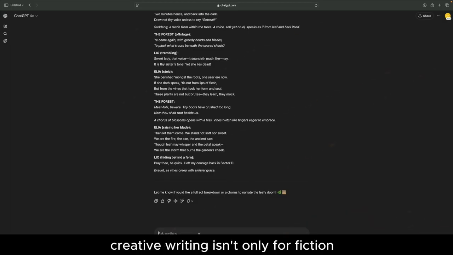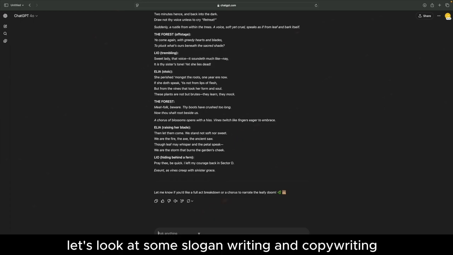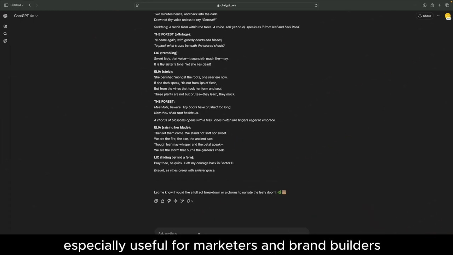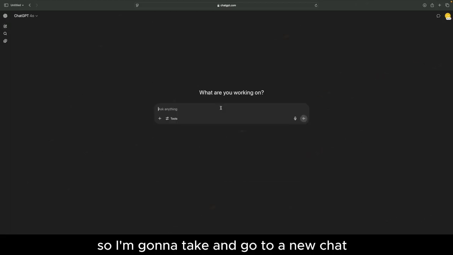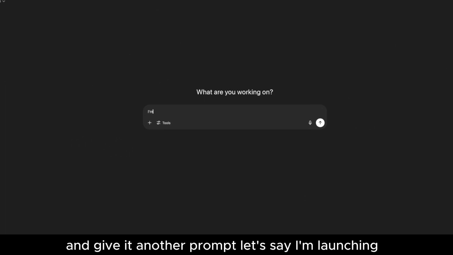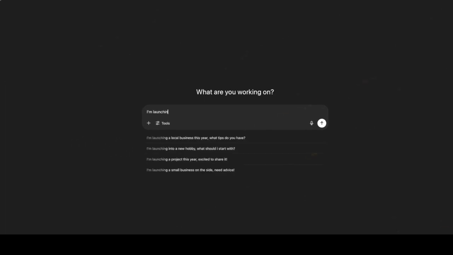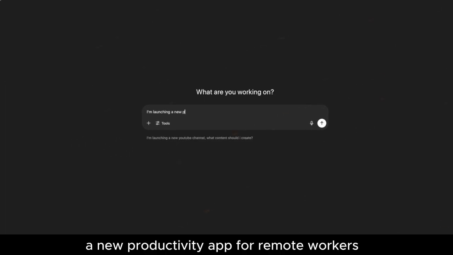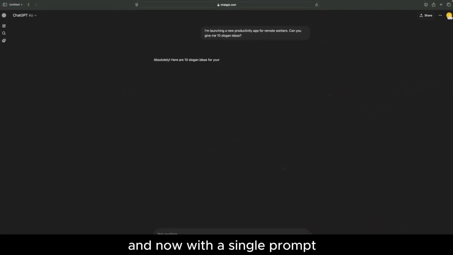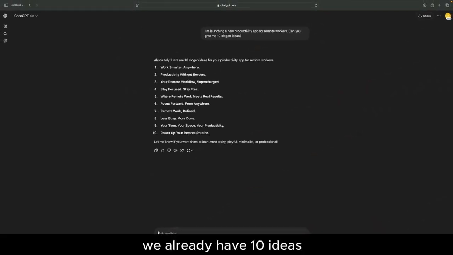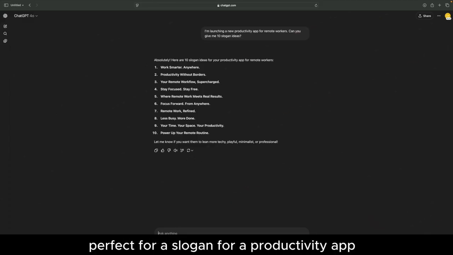Creative writing isn't only for fiction. Let's look at some slogan writing and copywriting, especially useful for marketers and brand builders. So I'm going to go to a new chat and give it another prompt. Let's say I'm launching a new productivity app for remote workers. Can you give me 10 slogan ideas? And now with a single prompt, we already have 10 ideas perfect for a slogan for a productivity app.